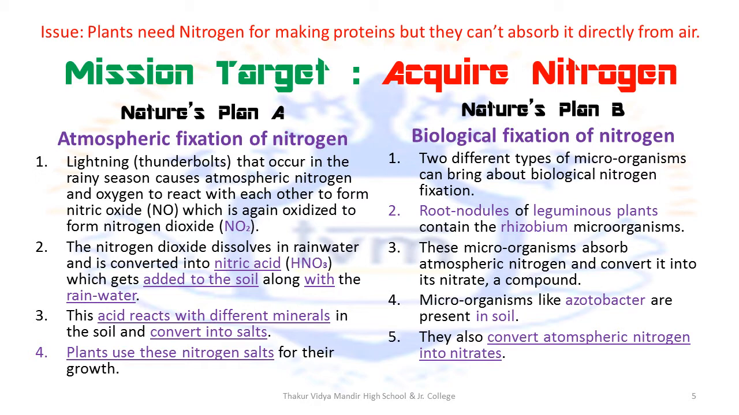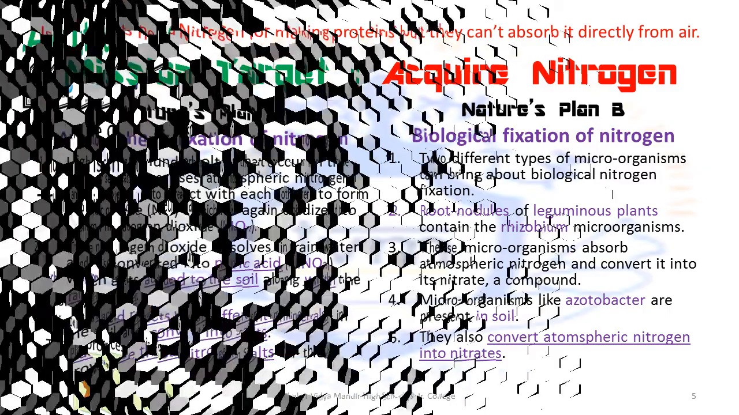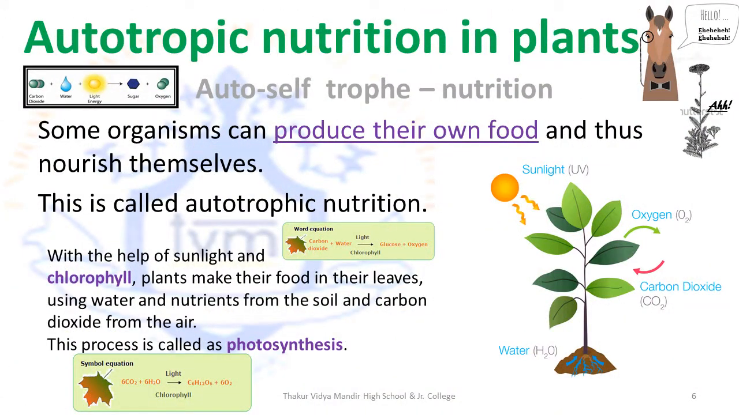Now, nitrogen is essential because plants require proteins for growth and for wear and tear. Proteins are made by carbon, hydrogen, oxygen and nitrogen. And after nature's plan A and plan B are executed, the mission will be successful and plants will acquire nitrogen to make proteins.